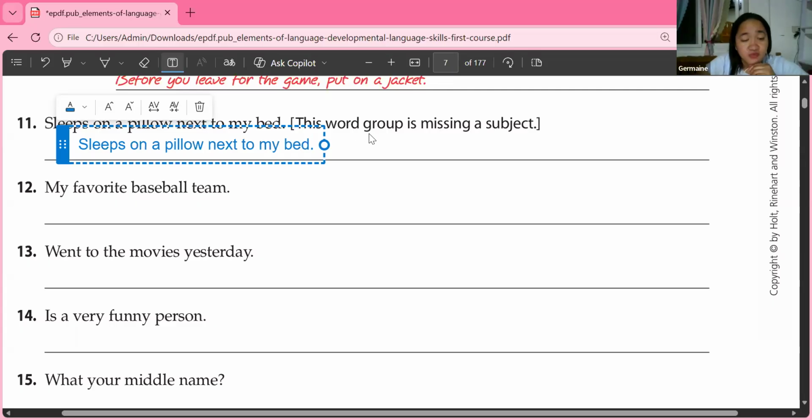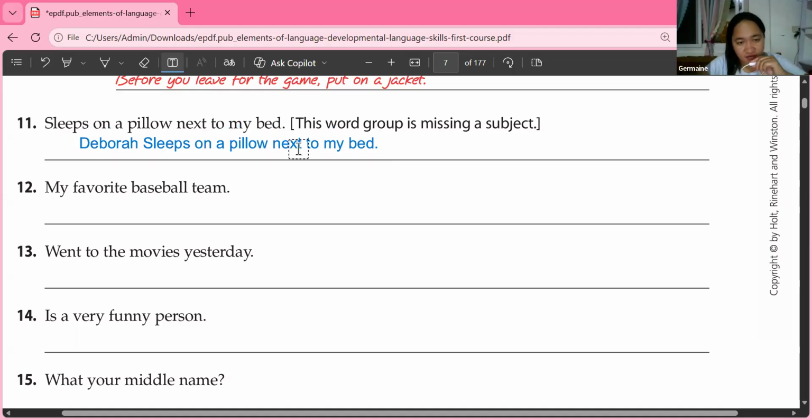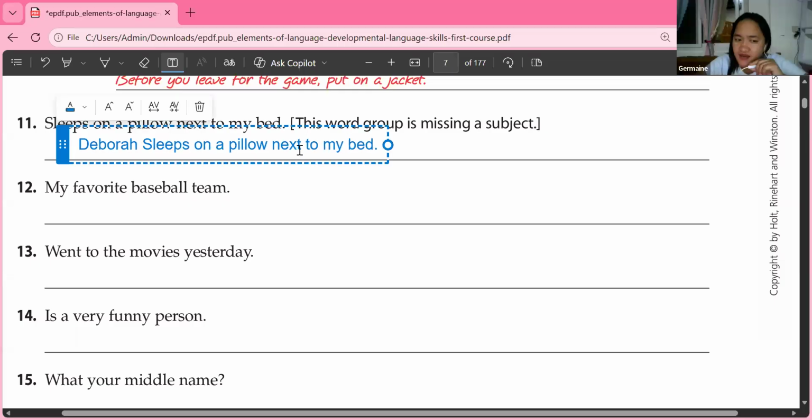It says here this word group is missing a subject. So we can simply say a subject. Our subject here is Deborah. Deborah sleeps on a pillow next to my bed. Is this correct now? Yes, teacher. Okay. Yes, we can say it's correct because it has the subject now.